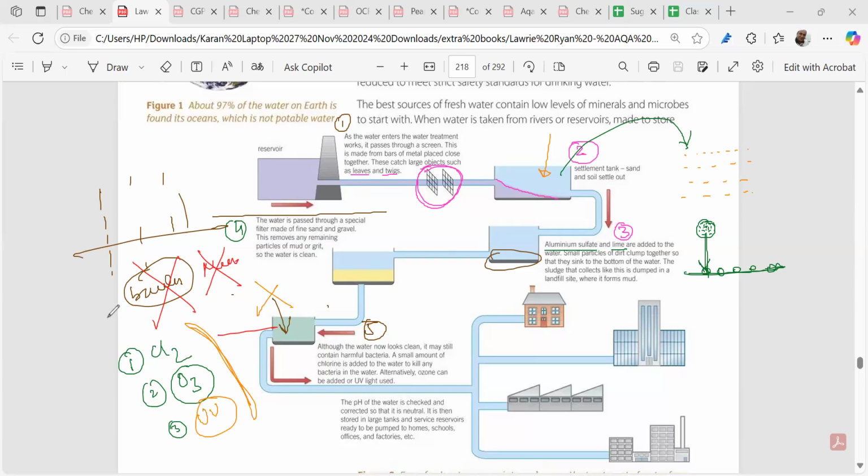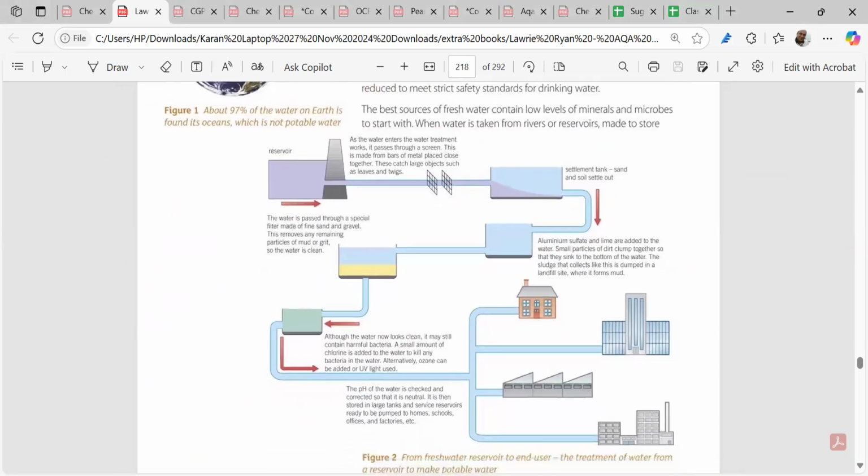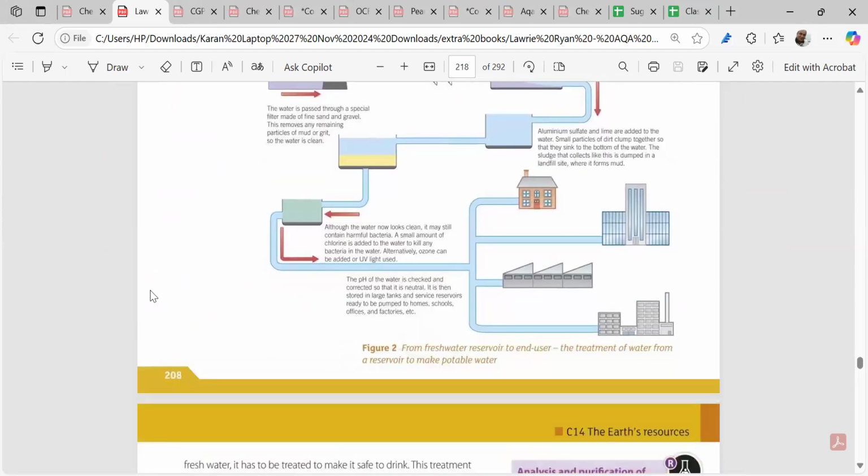Now finally, the water will be coming and the pH of the water has to be tested. Mark it 6. Why does the pH have to be tested? Because we have to make sure that this is potable water. This should be fit to drink. Our biological processes should not have any higher pHs or any lower pHs, right? That will be devastating for our biological processes. So the pH is checked and ultimately the water is pumped into the schools and the colleges or the houses and the factories and the hospitals, right? So this was all about the process of potable water.